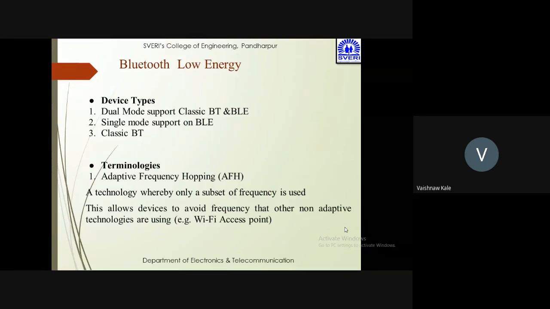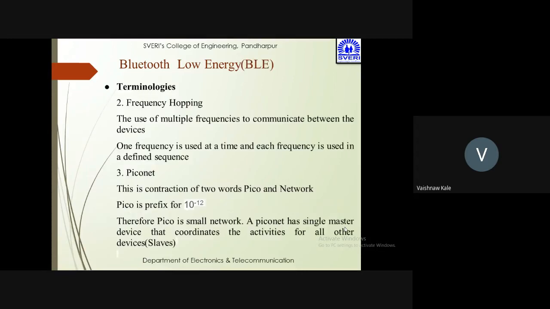The terminologies that need to be understood: adaptive frequency hopping, a technology whereby only a subset of frequencies is used. This allows the device to avoid frequencies that other non-adaptive technologies are using. Frequency hopping is the use of multiple frequencies to communicate between the devices. One frequency is used at a time and each frequency is used in a defined sequence. Third terminology is piconet, which is nothing but pico plus network. Pico is a prefix of 10 raised to minus 12. Therefore, piconet is a small network. A piconet has a single master device that coordinates with all other slaves.